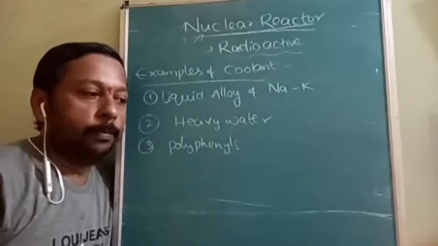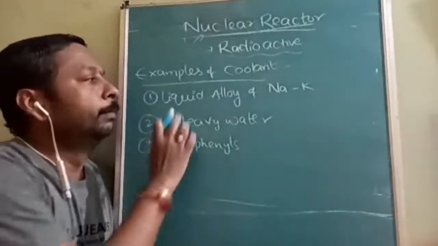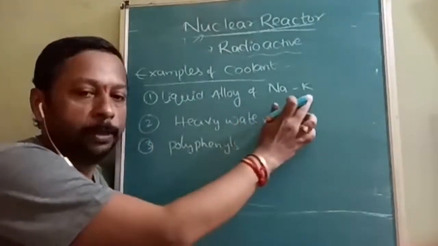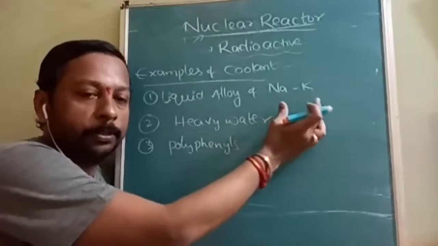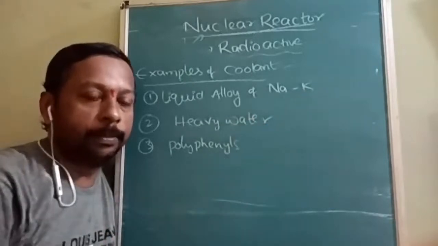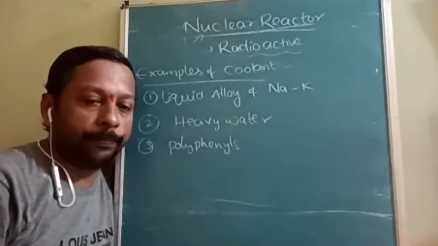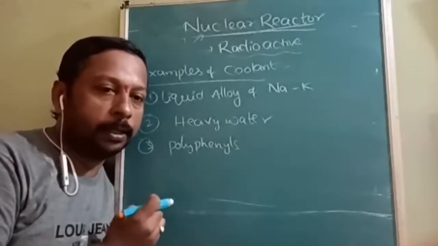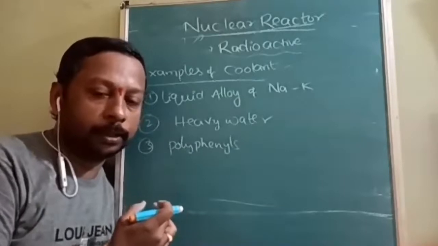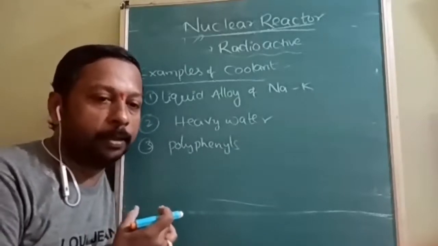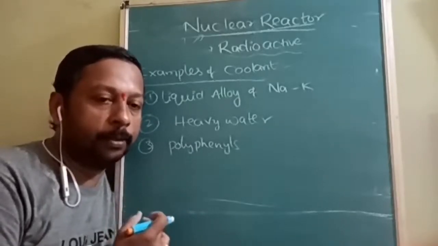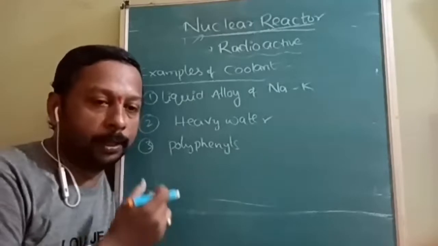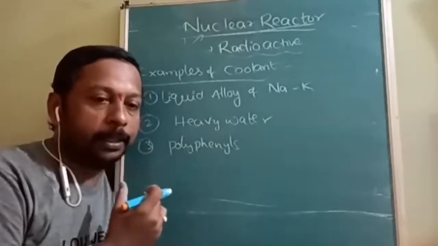The examples of coolant are three examples. Liquid alloy of sodium and potassium. Why we are selecting these is because of their high boiling point. They have to absorb a large amount of heat and only then convert into gas. If their melting and boiling points are very low, they will immediately convert into gas and exert heavy pressure.